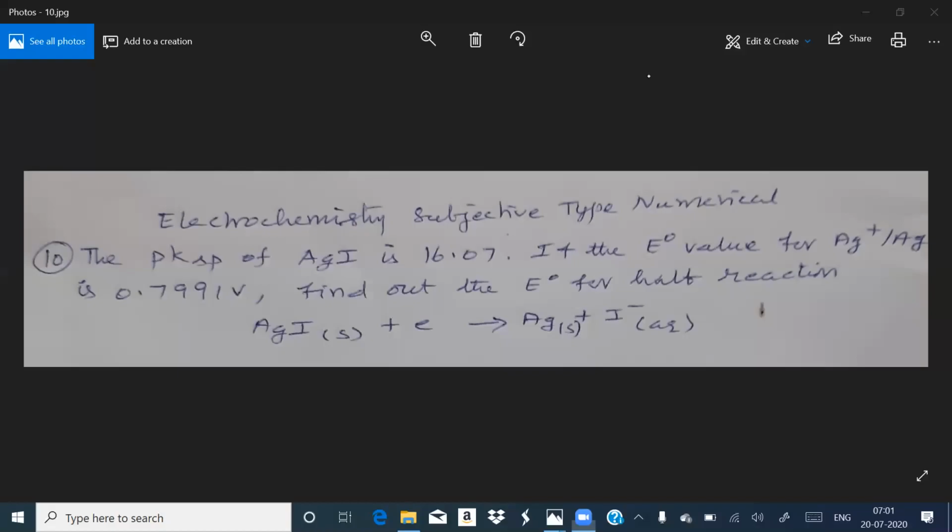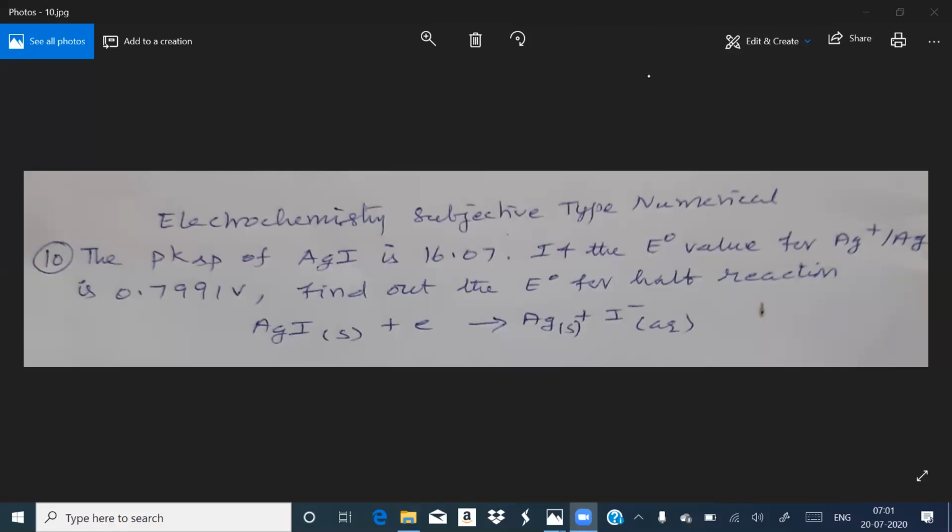Let us continue electrochemistry subjective type numericals. The 10th question we'll see. The pKsp of silver iodide is 16.07. Here given is pKsp. pKsp of silver iodide is 16.07. If the E0 value for Ag plus bar Ag is 0.7991 volt given, find out E0 for the following reaction.